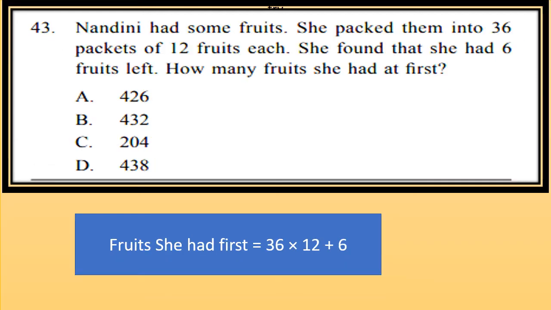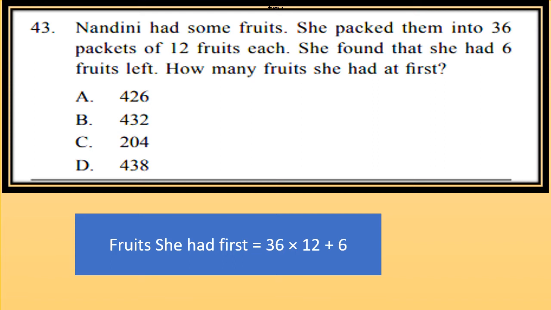Nandini had some fruits. She packed them into 36 packets of 12 fruits each. She found that she had 6 fruits left. How many fruits did she have at first? Now she packed 36 packets of 12 fruits each. So in one packet there are 12 fruits and there are 36 such packets.